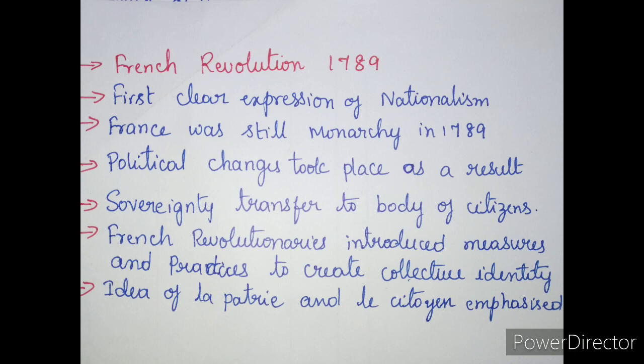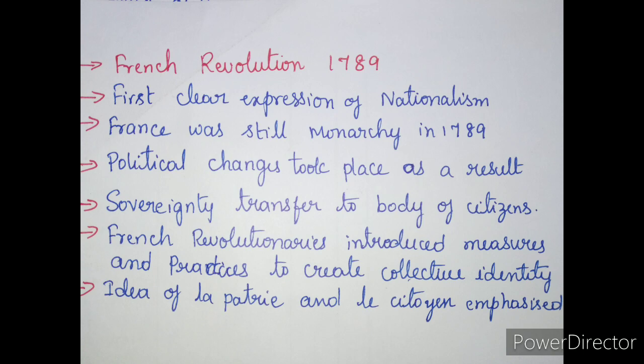That means they wanted changes in the country. The ideas of la patrie, that means fatherland, and le citoyen, that means the citizen, emphasized the notion of a united community enjoying equal rights and liberty.